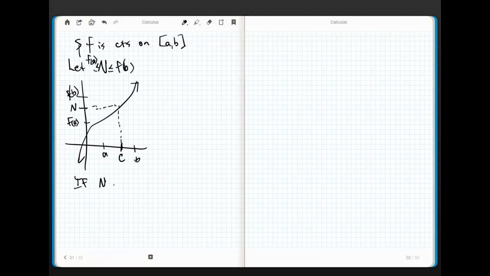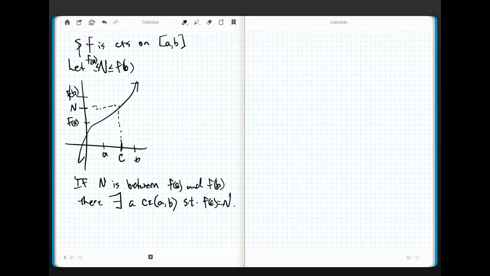If n is between f of a and f of b, then there exists, let's start getting into some notation, a backwards capital E is there exists, a c on the interval from A to B such that f of c equals n. Now, this looks really smart and really math-speaky, but think about what it really says. It's not as complicated as it smells.